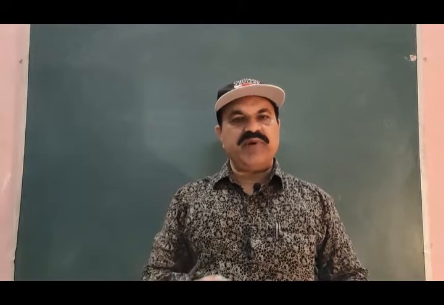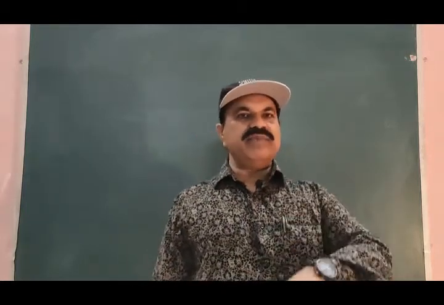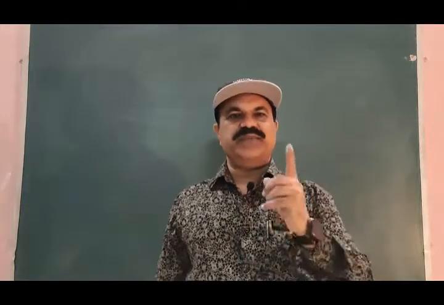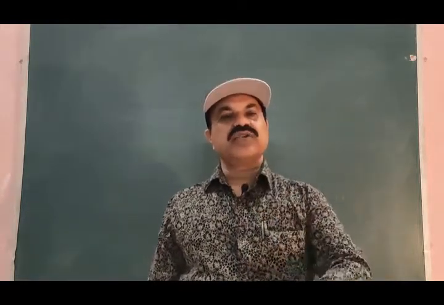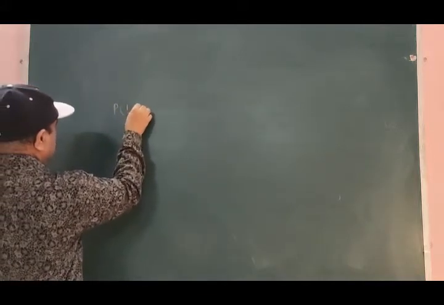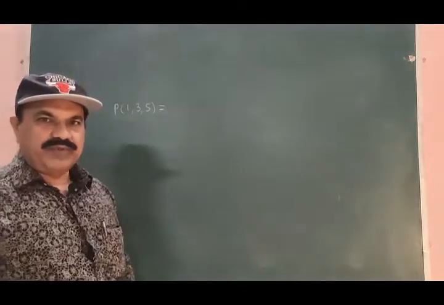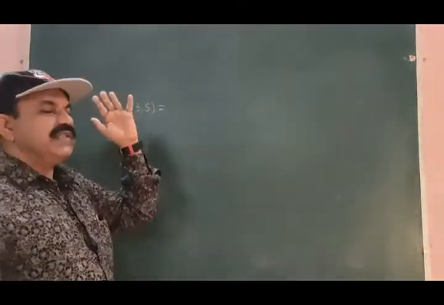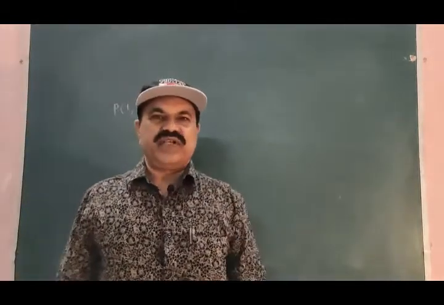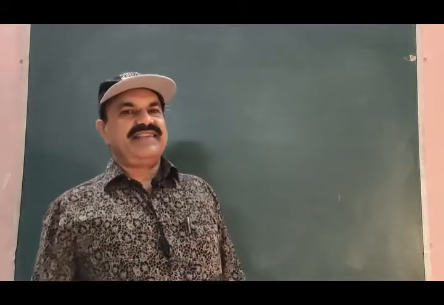What is the probability of occurrence of odd numbers? How many odd numbers are there from 1 to 6? 1, 3, 5. Probability of occurrence of odd numbers on the die. How many are there? 3 are there.